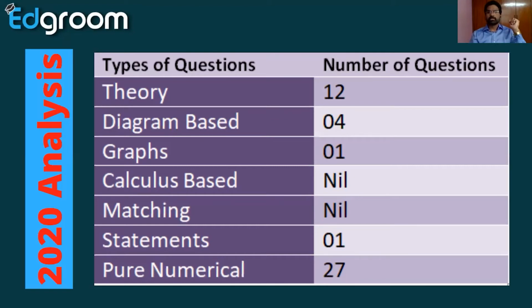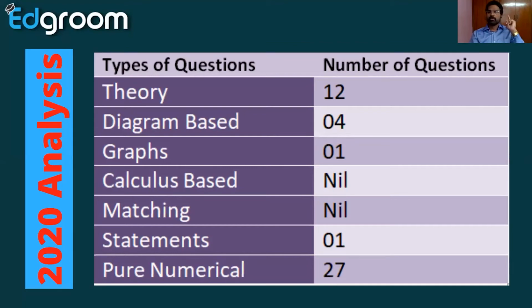And next, diagram based questions, 4 questions are there. Graphs, 1 graph is there, that is also a direct memory based graph. Calculus based, 0. No questions are given on the calculus part. So you are very happy. BiPC students are very happy about that because they have a lot of fear of differentiation and integration. No matching questions are given. Statement questions is 1. Pure numericals are 27.